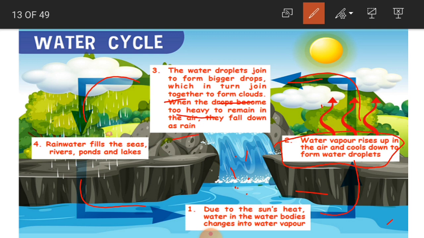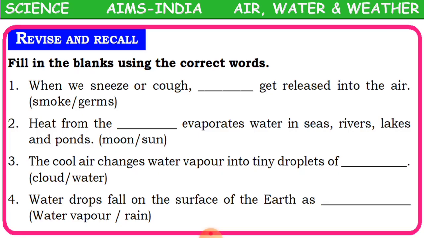When the clouds become heavy with the water drops, it is very difficult to carry them in the air, so it is going to fall down as rain. Clear, children? And rainwater fills the seas, rivers, ponds and lakes. See here the rain, see the cloud here. From this cloud we are getting the rain, and where is the water going to be filled up? In the seas, rivers and ponds, and some part of the water is going to sink under the ground. Underground. Clear, children?